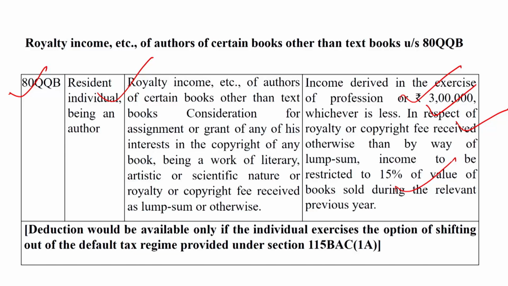The income is to be restricted to 15% of the value of books sold during the relevant previous year. And please also pay attention: this deduction is available under the optional tax regime, not the default tax regime under section 115BAC, subsection 1A.